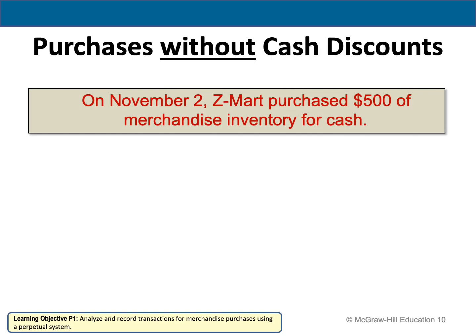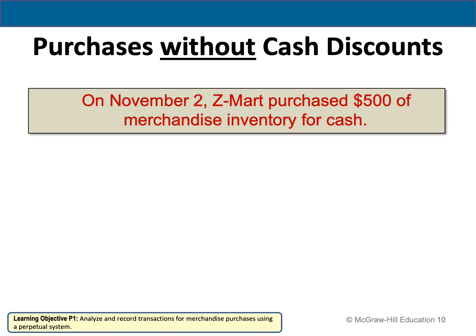Now we're going to see some examples related to the purchase of merchandise. The first case is purchases without cash discount. On November 2nd, Z-Mart purchased. So now Z-Mart is the buyer. Why? Because they purchased $500 of merchandise inventory for cash.